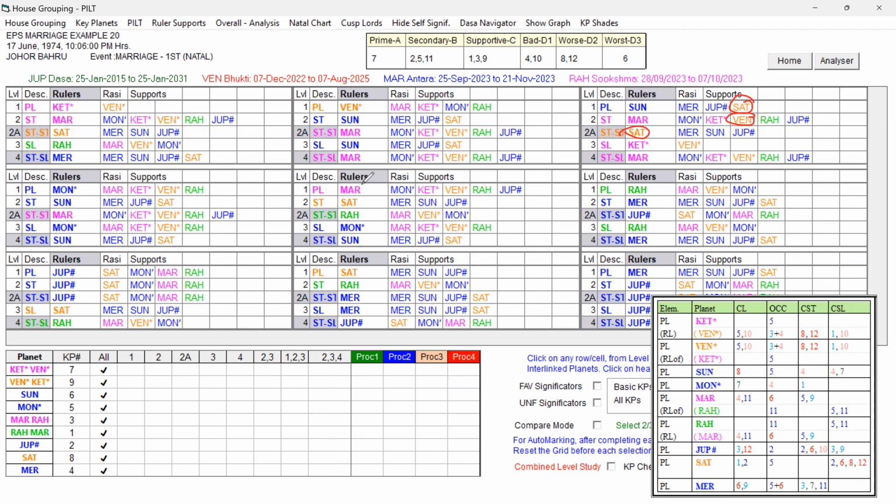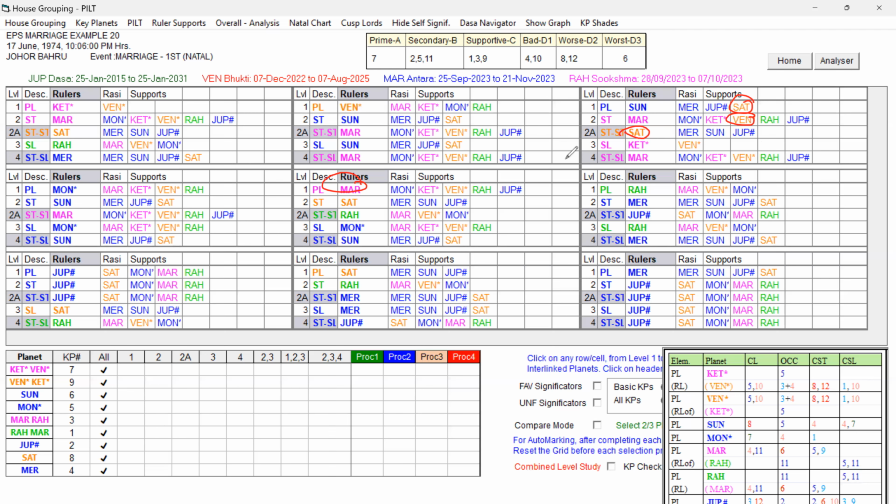Mars Dasa and Mercury Bhukti, Rahu Antara. The native got married during the Mars Dasa, Mercury Bhukti and Rahu Antara. Now let us check the Mars Dasa. Does Mars have the unfavorable key planet of the destiny? Yes, Mars is in the star of Saturn, which is unfavorable for the destiny. But does Mars, the Dasa Lord, have the favorable key planets of the destiny?